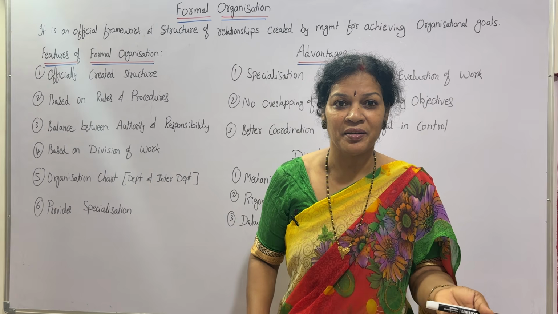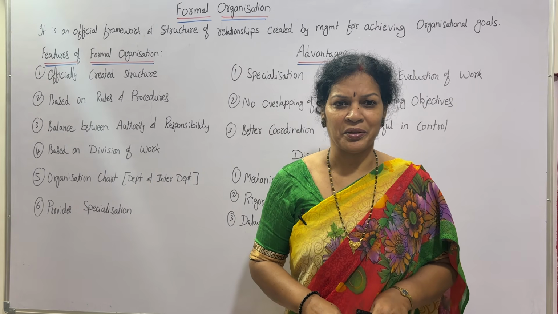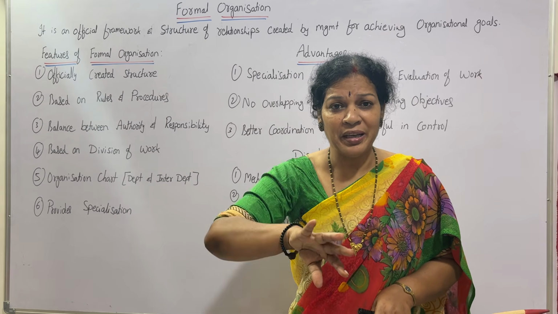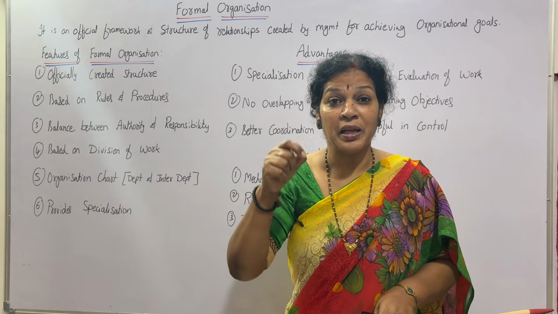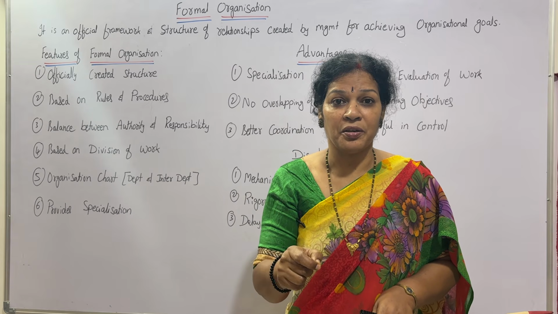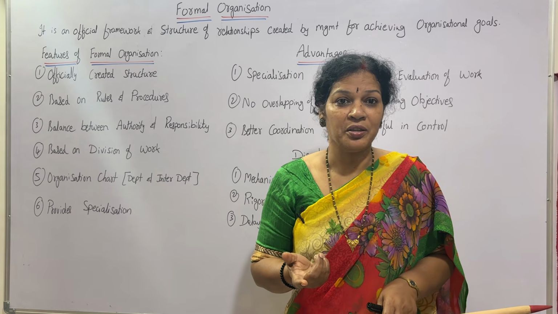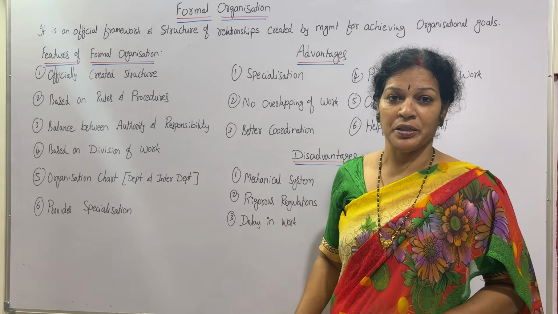Authority is given, but responsibility is not given, what is the use of authority? Isn't it? So you have to balance it, make them responsible. If you are giving authority, make them responsible, then only you will get a good result for the delegation of that authority. Without that, there's no use. So you have to balance authority and responsibility.